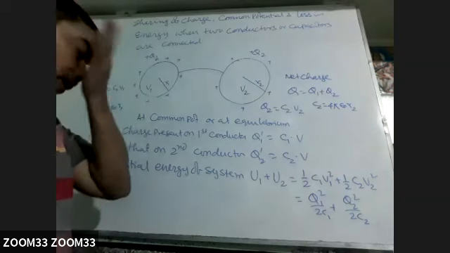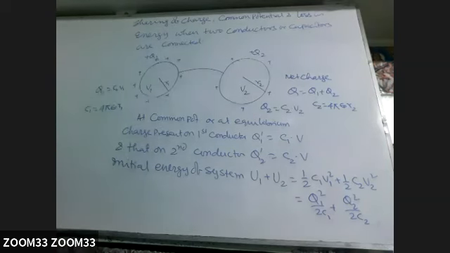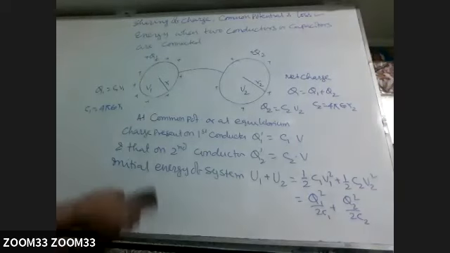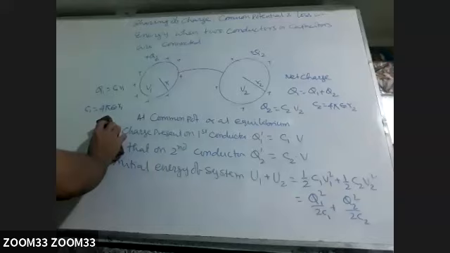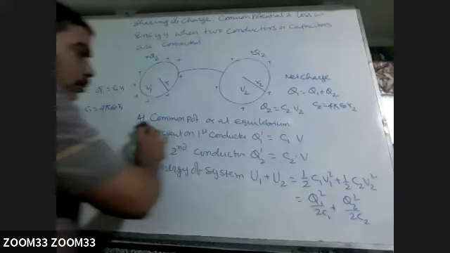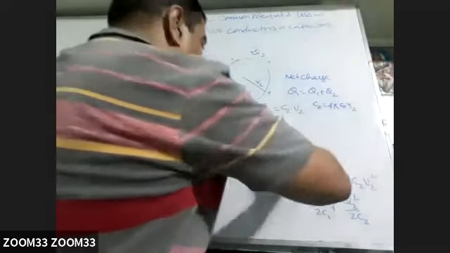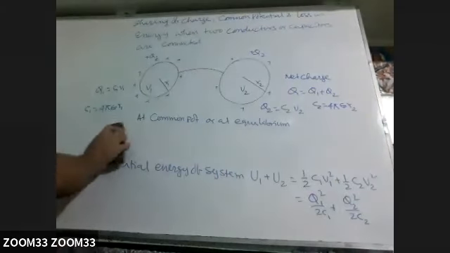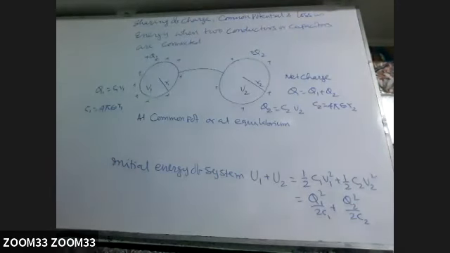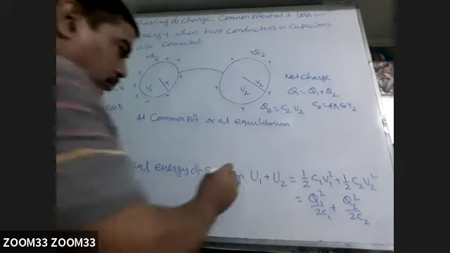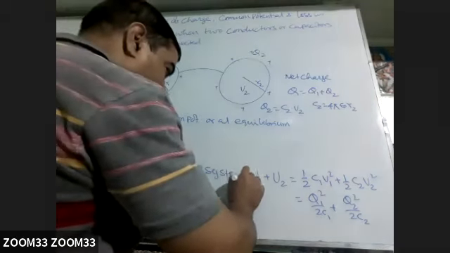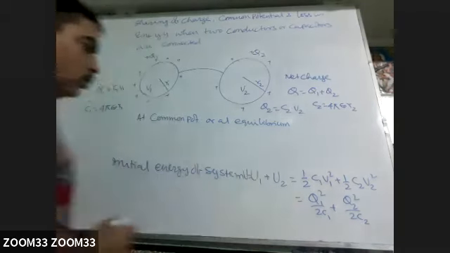Now, at common potential, what will be the energy of the system? Suppose we take this as U dash.